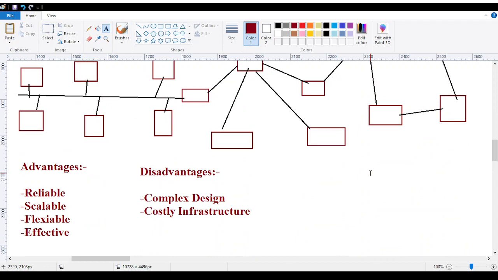Costly infrastructure: everything that we are going to use, that is your cable, your networking devices, and the number of nodes, needs to be capable enough to handle the load from multiple devices and multiple different topologies at the same time. That is what the infrastructure says. The implementation of this hybrid topology is not easy, it is quite difficult.